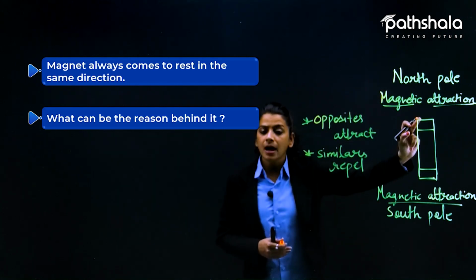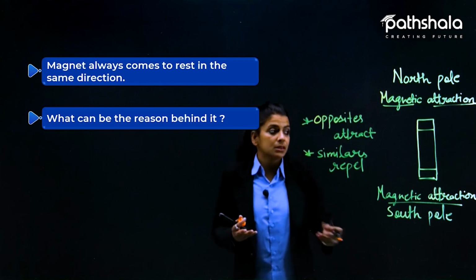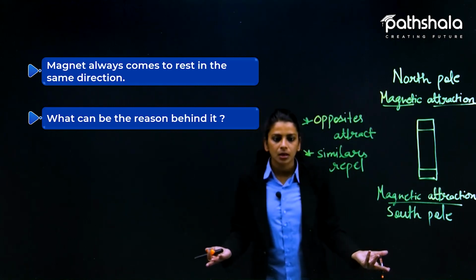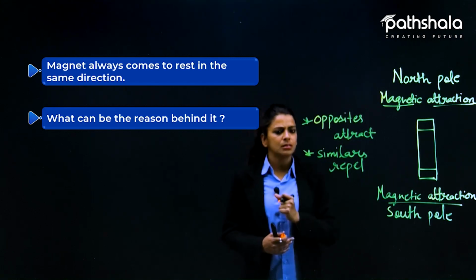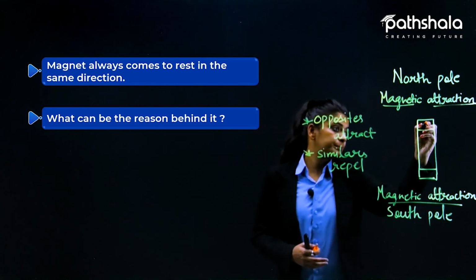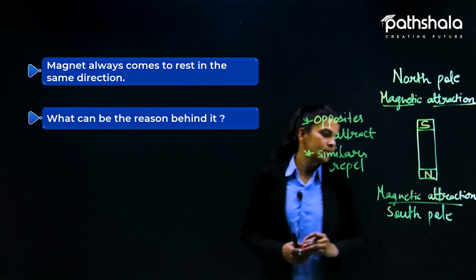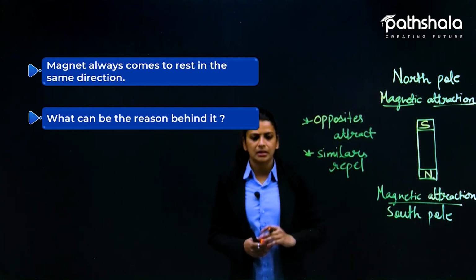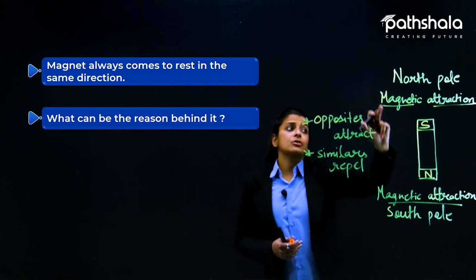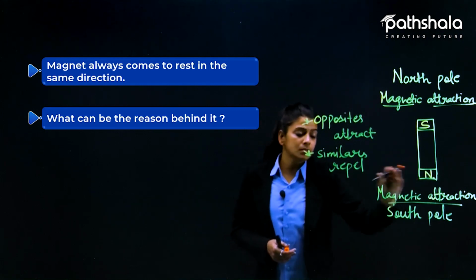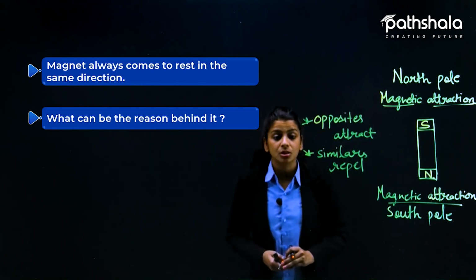So this means if I write north here it will be wrong, because here they are repelling. Repelling means this point will not come towards it at all. Why should it get attracted to that side when similars repel? So here we can write another option, that is south. South here and north here. So here in this bar magnet we see that the south side of a magnet is getting attracted towards the north pole and the northern side of the magnet is getting attracted towards the south pole. Yes, because opposites attract each other.